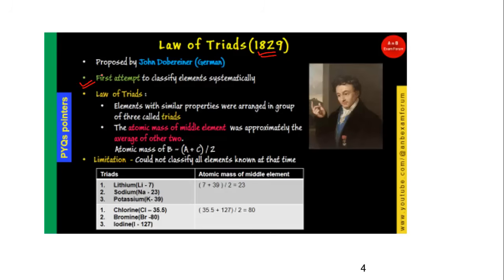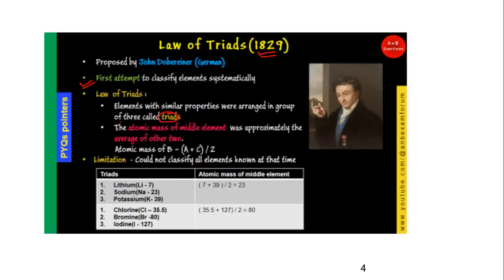And he used a very simple methodology: he arranged the elements in threes, which the word itself says, triad. Triad means three. So he grouped the elements into three parts. If you see this triad, it consists of lithium, sodium and potassium.